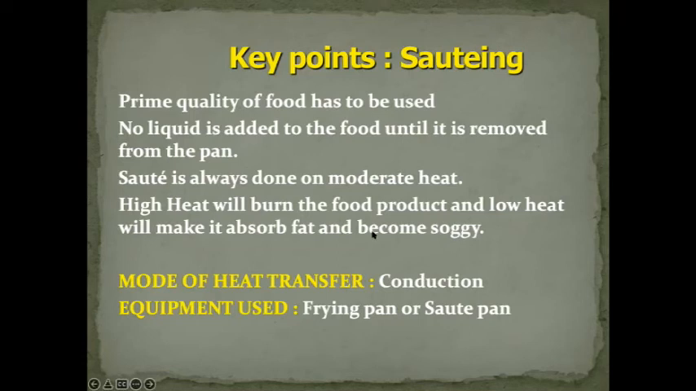Atisham, soggy means texture which becomes very wet. Yeah, you are correct. Correct in a way. Soggy means moist or wet, if you're not wrong.